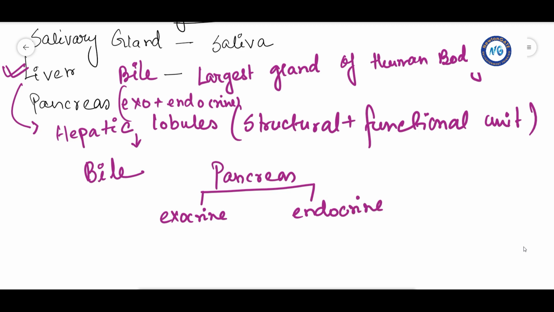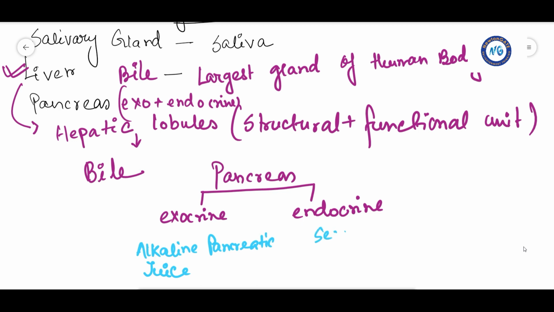The exocrine part secretes an alkaline pancreatic juice containing some enzymes.